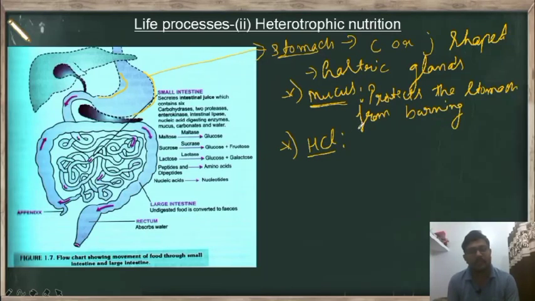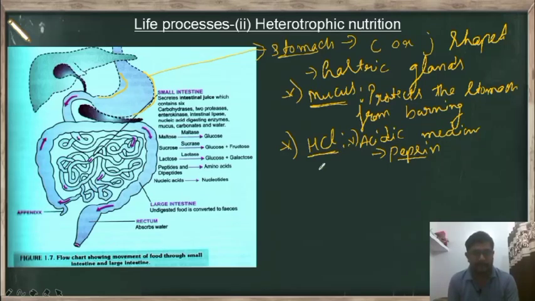Now what is the function of this HCl? So HCl gives which medium? Acidic medium. To whom? Because this gastric gland also secretes an enzyme called as pepsin. So for the action of pepsin on protein, they need acidic medium. So this acidic medium for the pepsin is provided by HCl. So this is one function, and along with that, this HCl also kills germs which are present in the food. So this is the function of HCl.